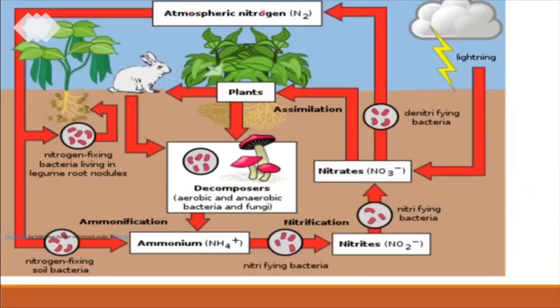Atmospheric nitrogen can be converted into soluble form in two ways. One is atmospheric nitrogen fixation during lightning. During lightning, children, a huge amount of heat is generated, and this heat converts this nitrogen gas, which reacts with oxygen and converts into nitrates.